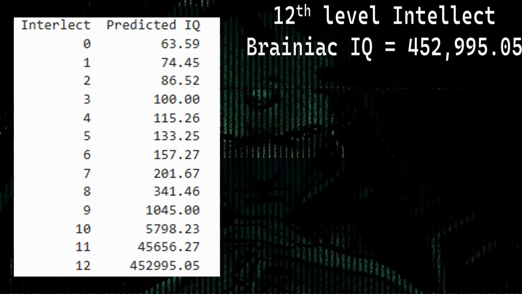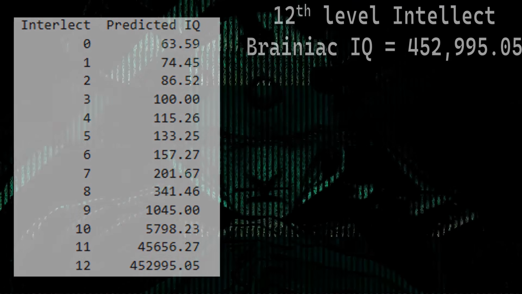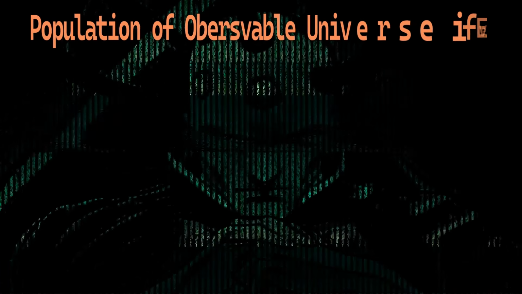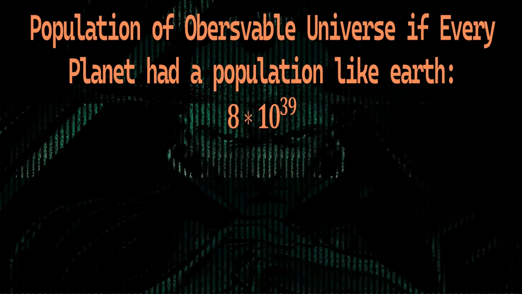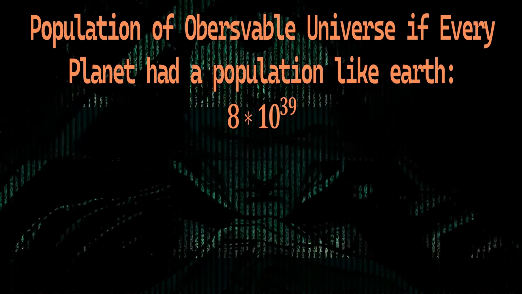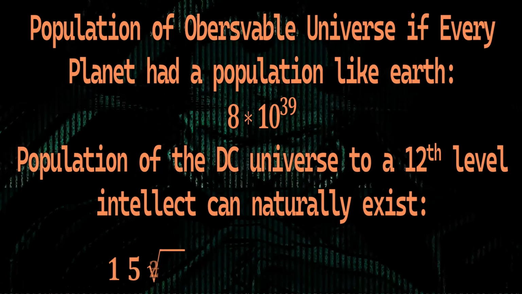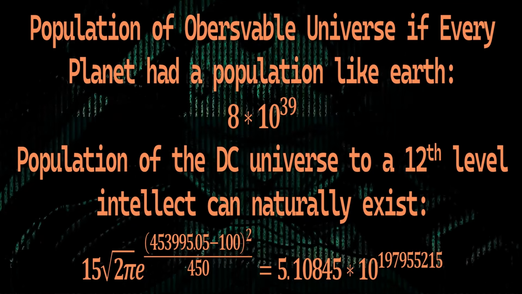Now, as we've done in my previous IQ videos, we can actually convert that into populations and then find out just how many times bigger the DC universe is compared to the observable universe. And man, is it massive. In my previous videos, I calculated that if every single planet in the observable universe had a population like Earth, we would get 8 duodecillion beings, or 8 times 10 to the 39. Meanwhile, the population the DC universe must have to naturally spawn a 12th level intellect is absolutely massive at 5.1845 times 10 to the 197 million.